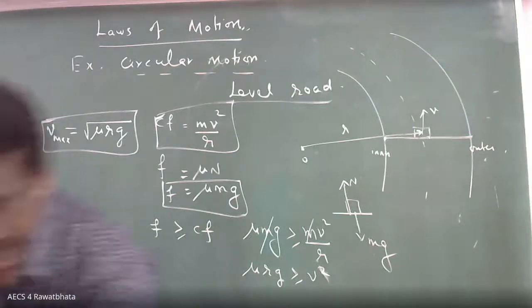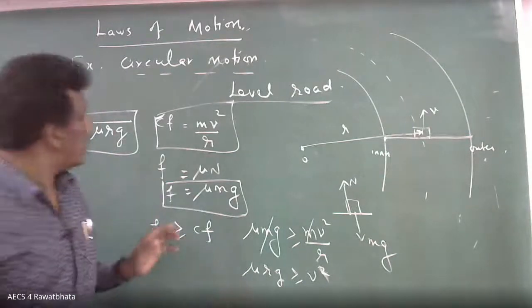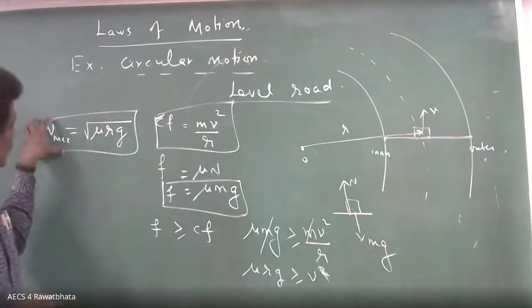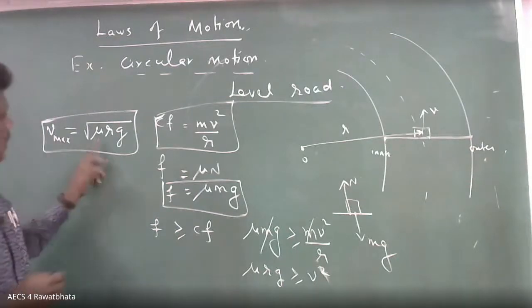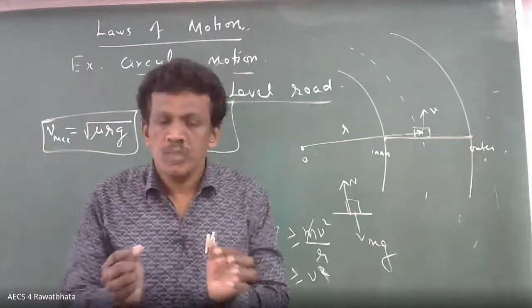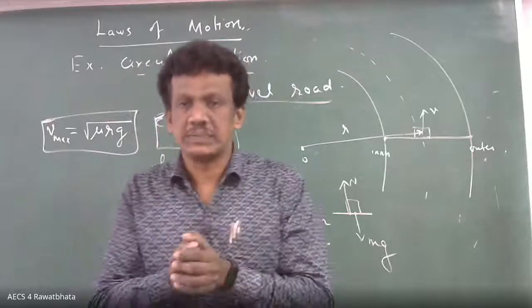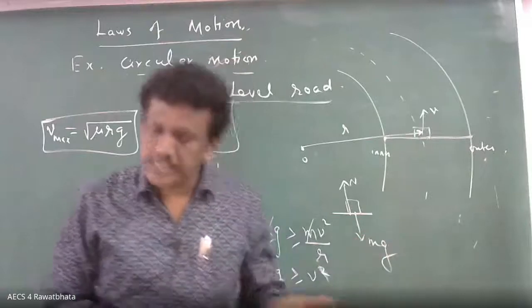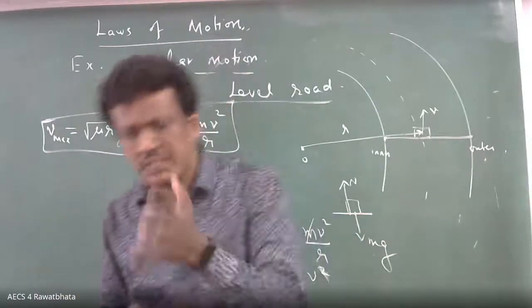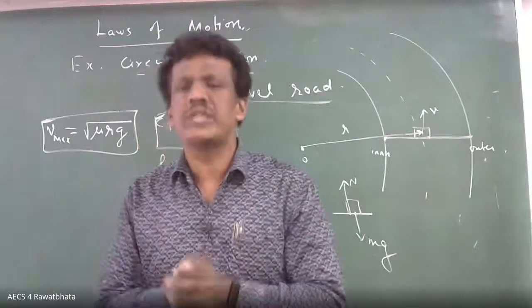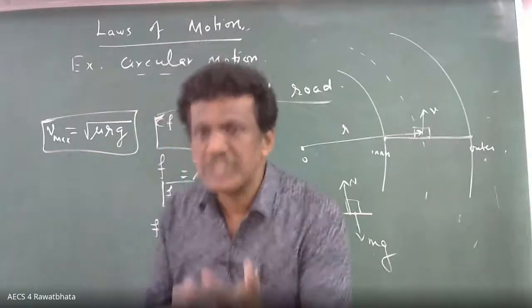You know this. What I'm asking is, what is the maximum speed? The maximum speed depends on mu. What is mu? The nature of the surfaces, the coefficient of friction. The coefficient of friction is the nature of the two surfaces. What are the two surfaces you have?